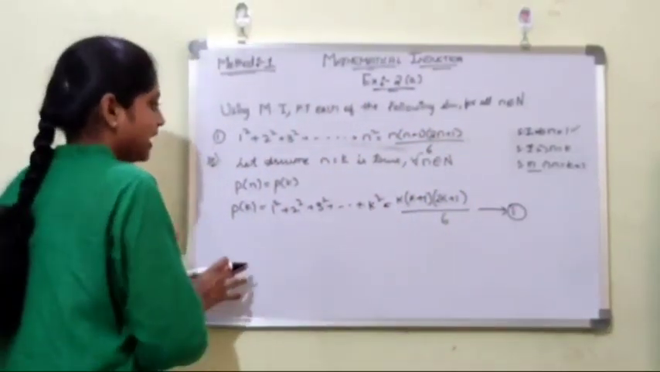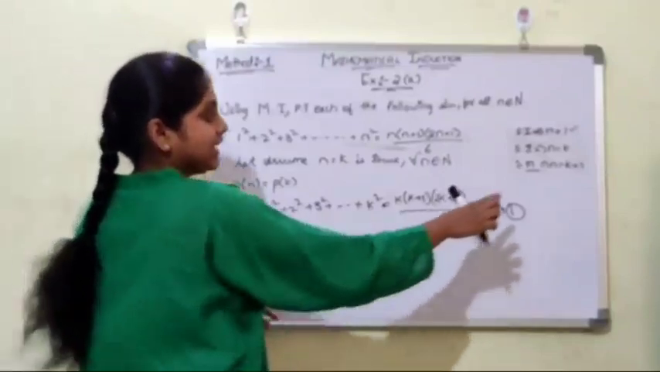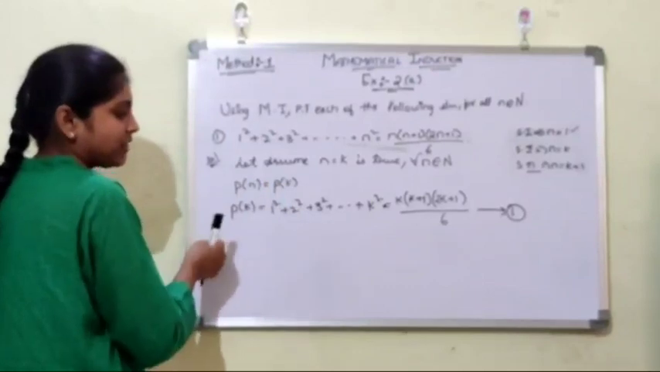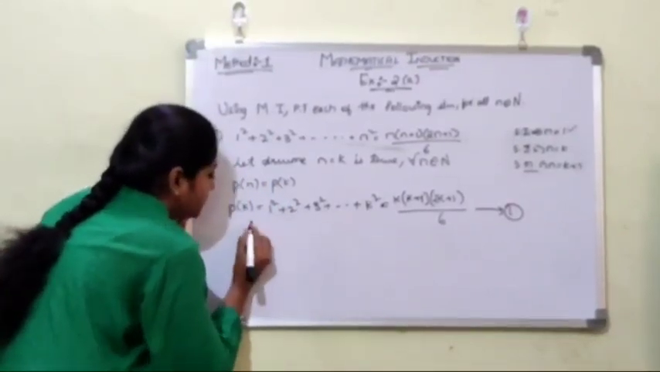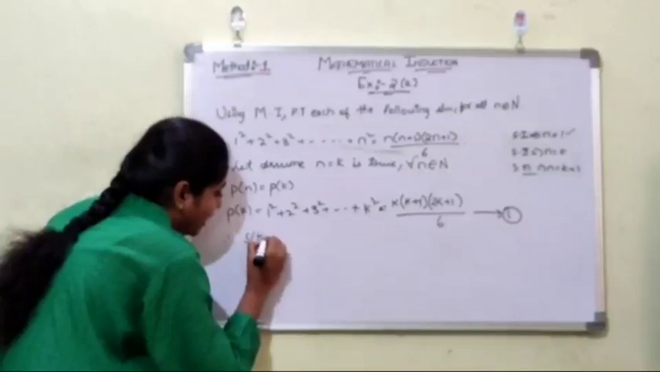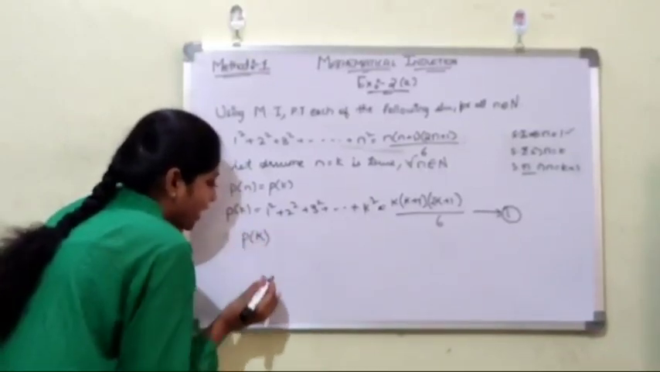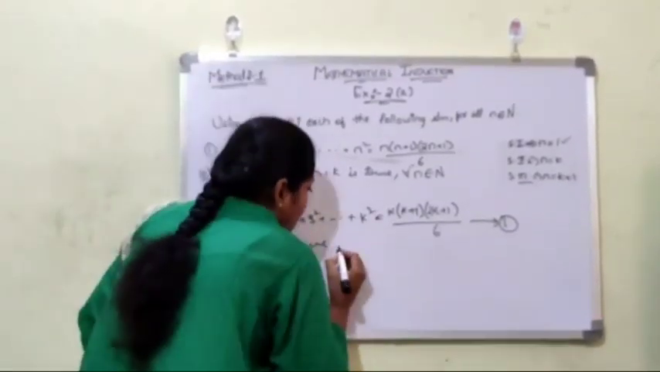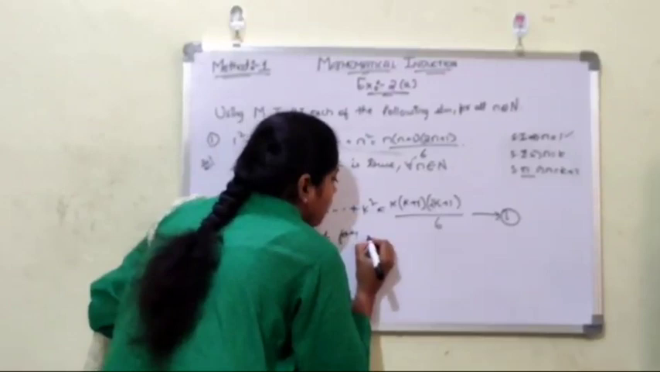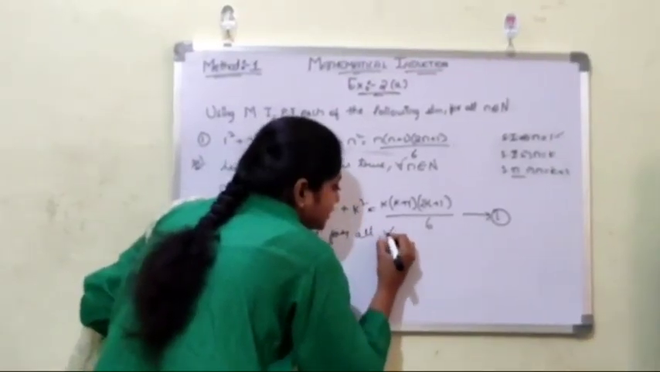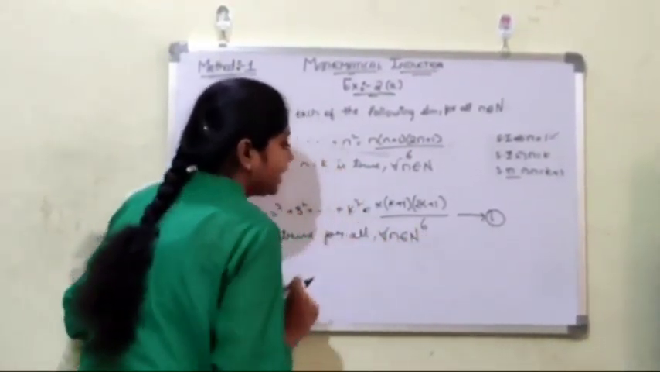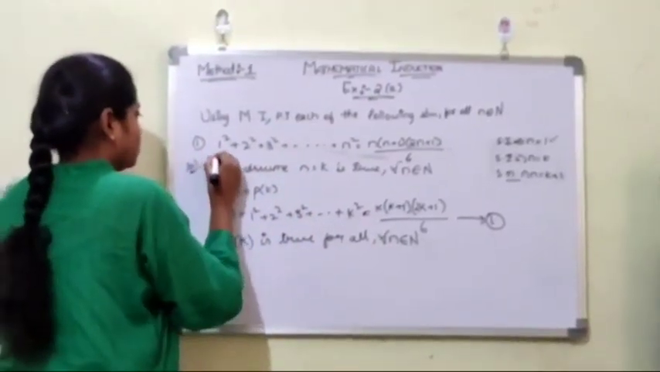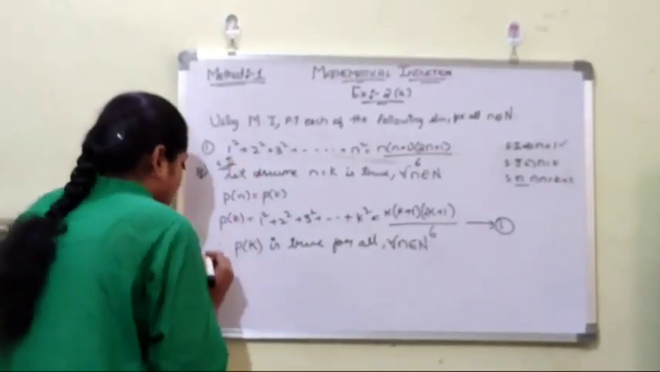Now hence we have proved that n equals to k is also true. So we have substituted k in place of n and we have proved that. Therefore P of k is true for all small n belongs to capital N. This is step 2. Now getting into the third step.